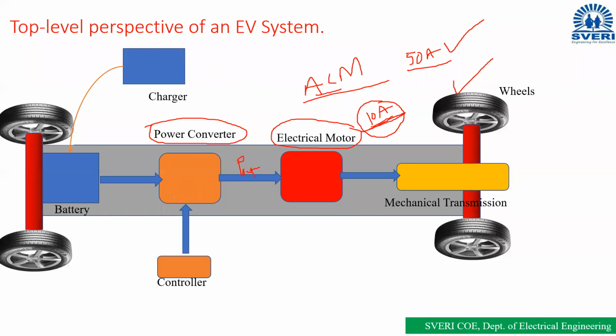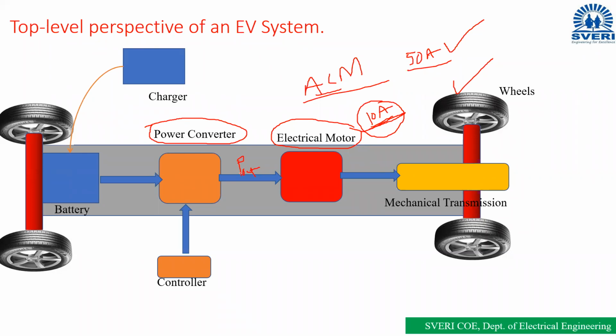Clear? So how is the output power controlled? These power semiconductor devices may be diodes, thyristors, silicon controlled rectifiers, MOSFET, IGBT, BJT, and so on, or triac, diac, and so on. By using a number of devices, we are designing the power electronic converter circuit.